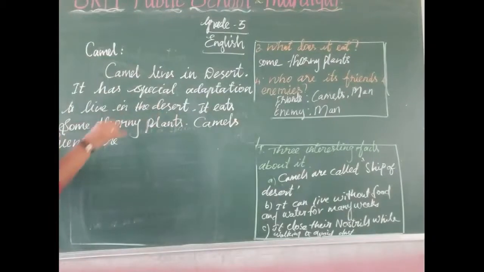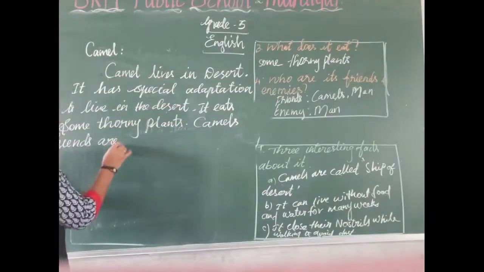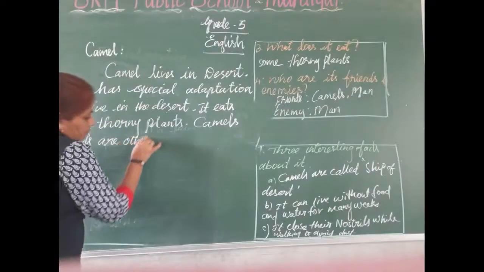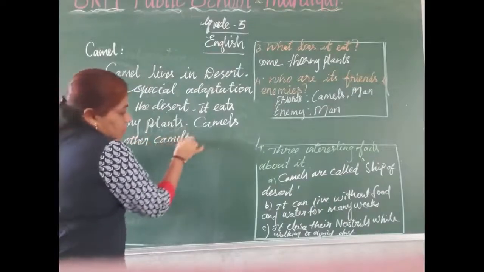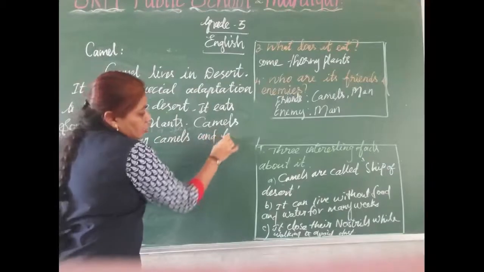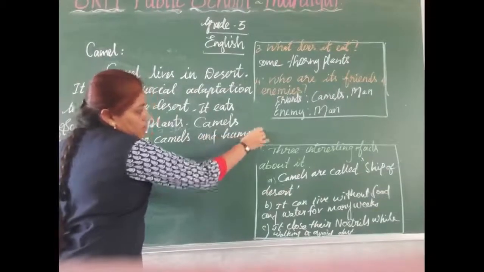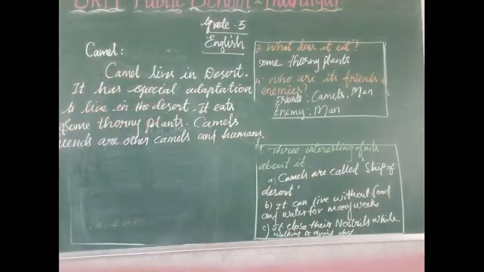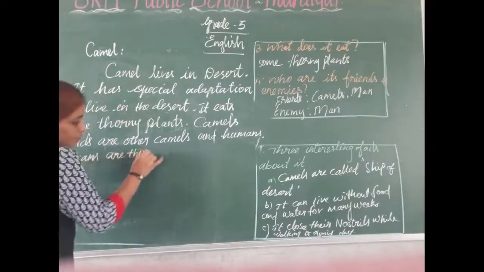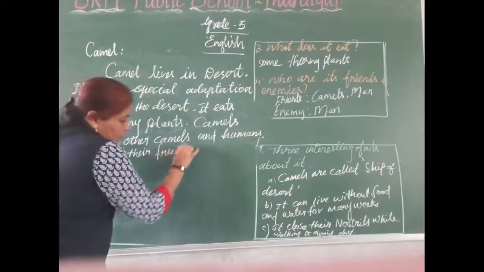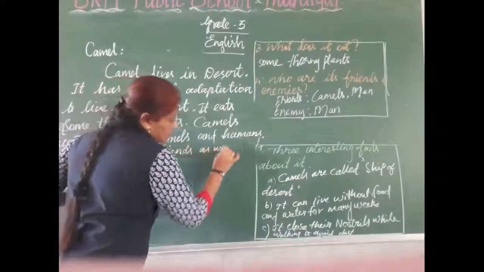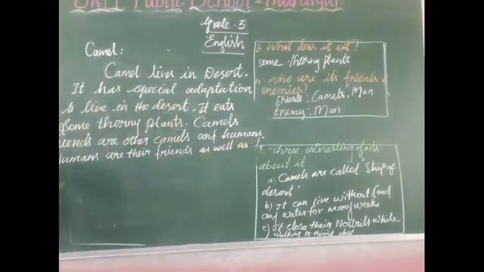Friends are other camels and humans. Okay. Then who are their enemies? Humans. Humans are their friends as well as their enemies.